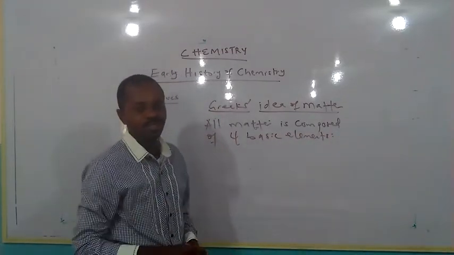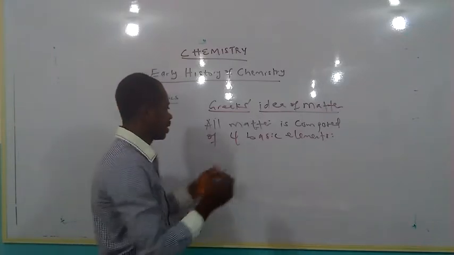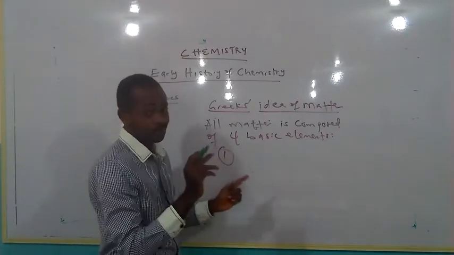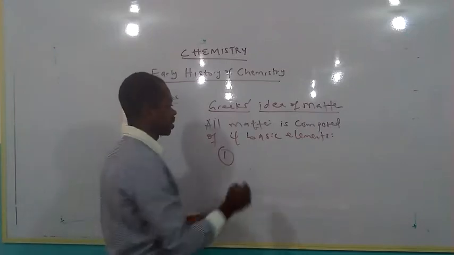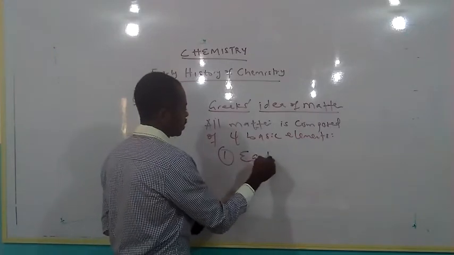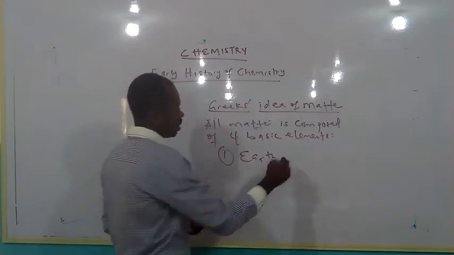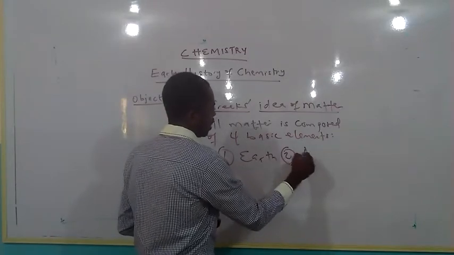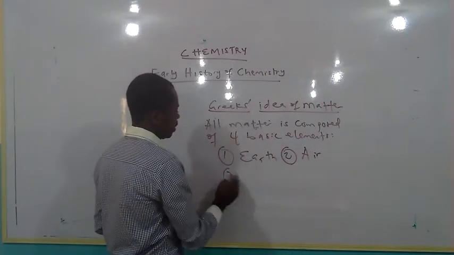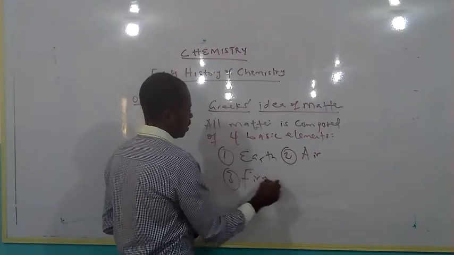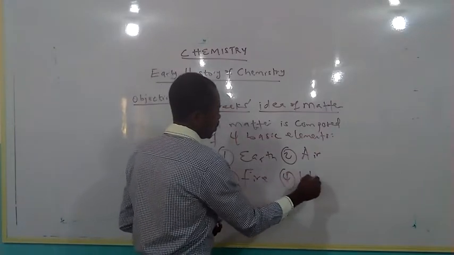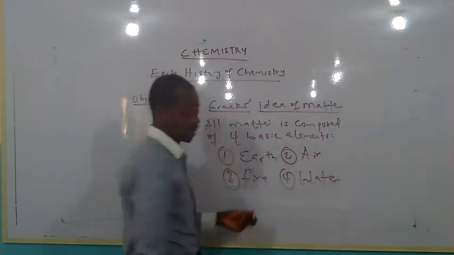If your guess is right, then you'll have the 4 basic elements proposed by the Greeks. One was earth, the earth we're living in. Two, air. Three, fire. And four, water.